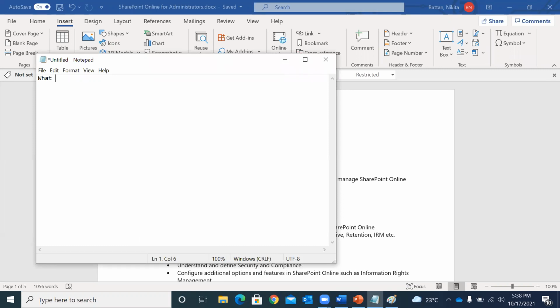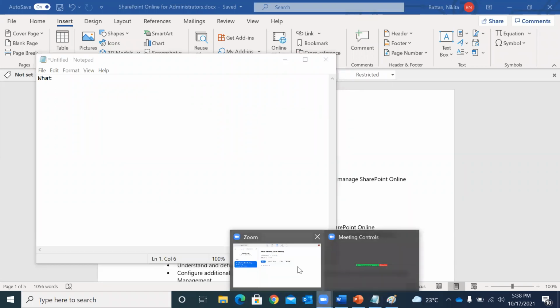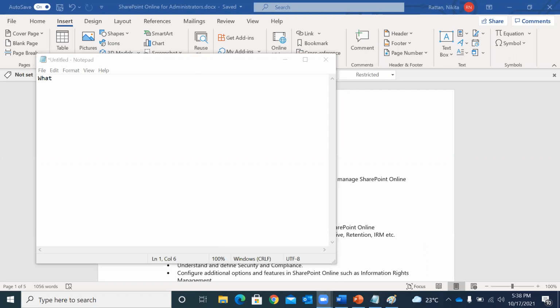If you have any understanding of the concept already, I would like to know what exactly you know, so that we can create a base out of it. So first and foremost question: what exactly is SharePoint, or what do you know SharePoint is? If anyone has any idea, please unmute yourself and answer that.